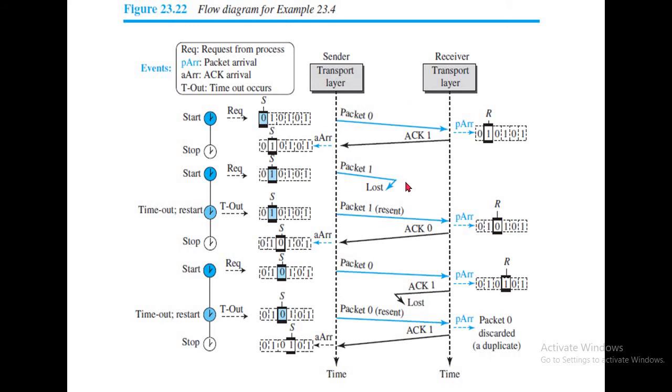But due to some corruption, my packet doesn't reach the receiver. Then I wait for an acknowledgement. Till now I did not get the acknowledgement and my timer is going to expire. After the timer expires, I resend the same packet 1 to the receiver.